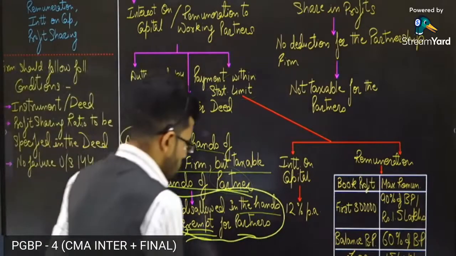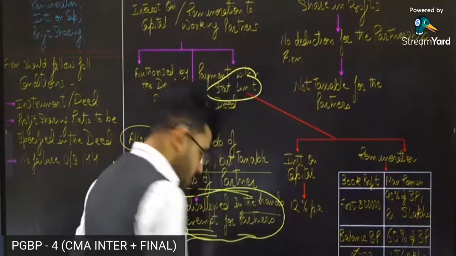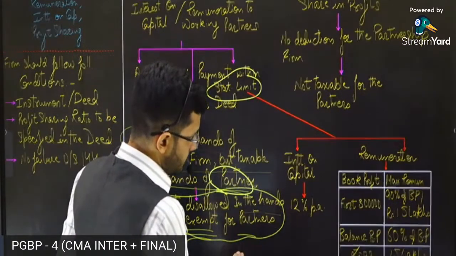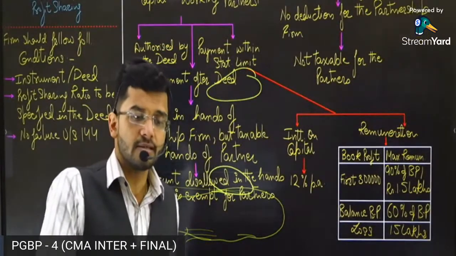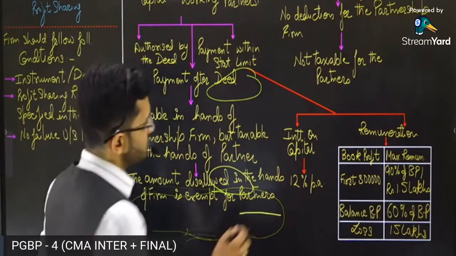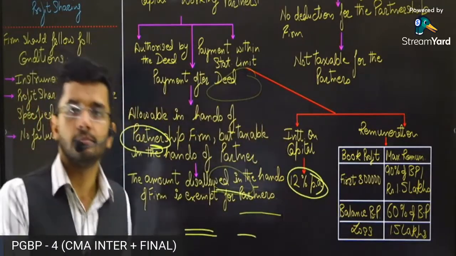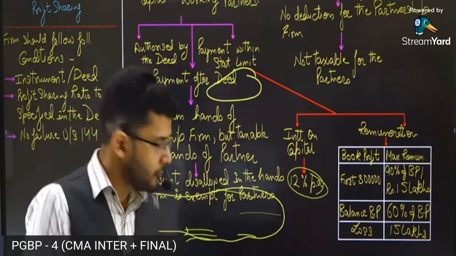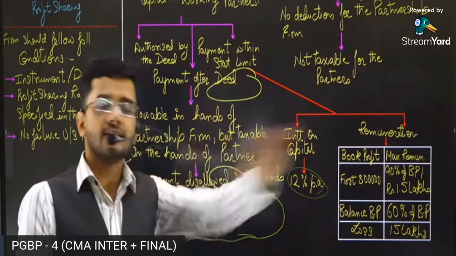Now, what are the statutory limits, guys? Statutory limits are given in the box. I hope you are able to see the box clearly. Okay, let me shift it a little bit. Yes, now you can see the statutory limits very clearly. In case of interest on capital, you can give it at max up to 12% per annum of the capital which is introduced in the business. Suppose I pay 15% per annum as the interest on capital, 3% will be disallowed.